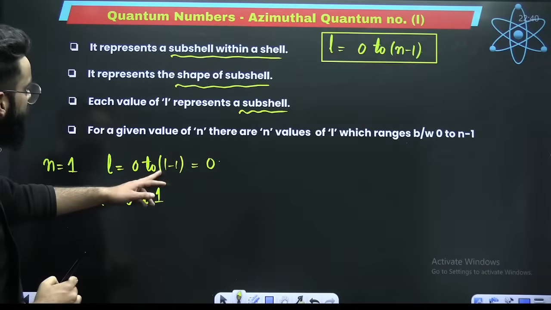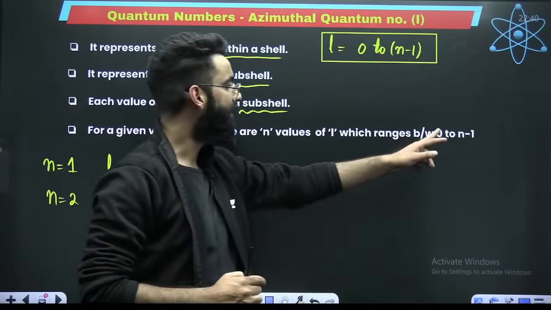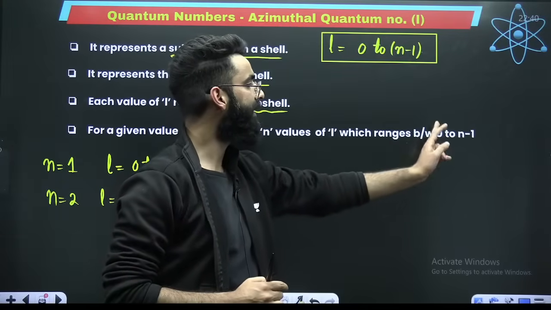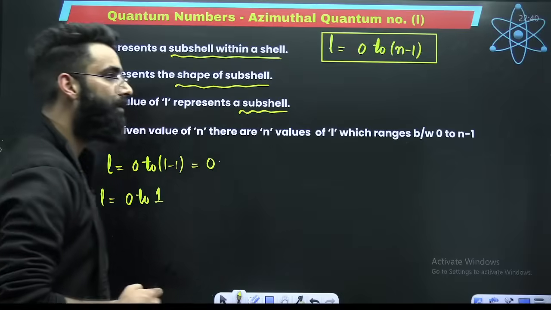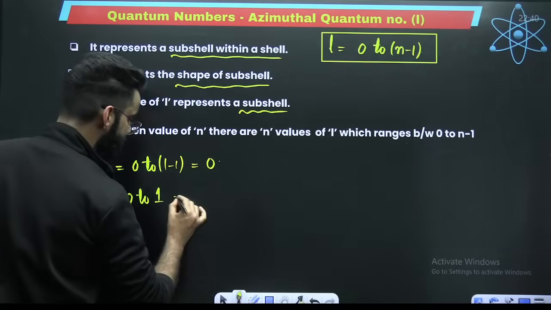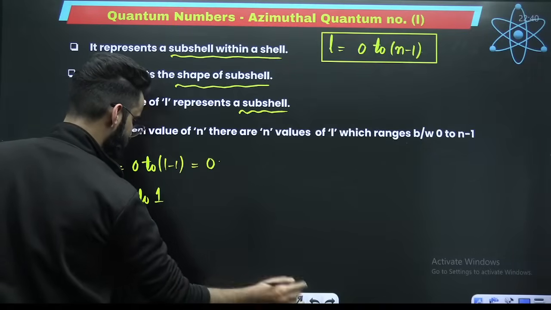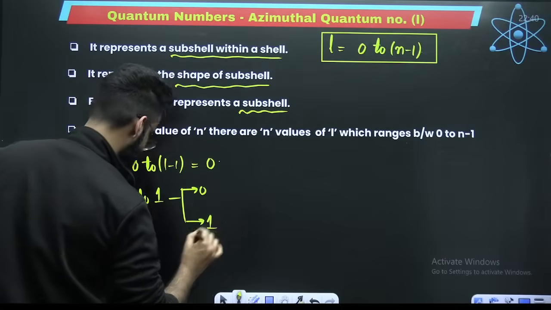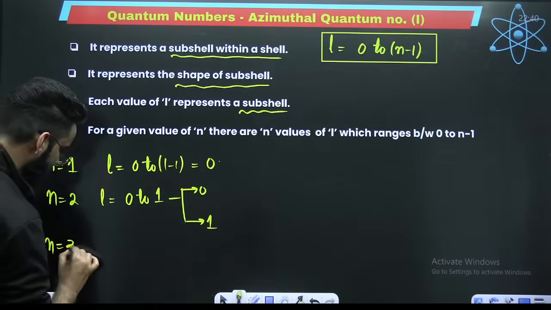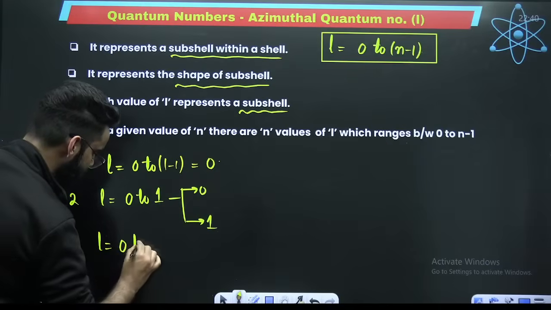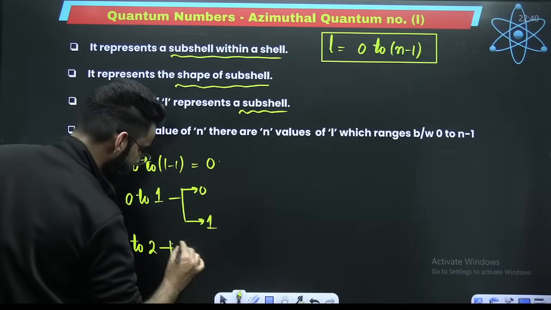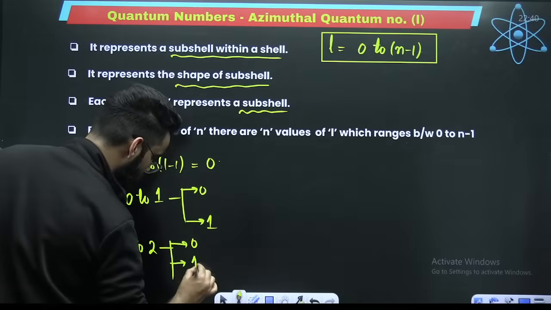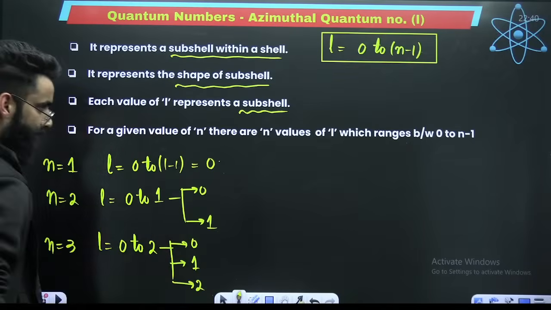For n is equal to 2, l is between 0 to n minus 1, right? 0 to 2 minus 1, that is 0 to 1, which tells you l can be 0, l can be 1. For n is equal to 3, l will be 0 to 3 minus 1, that means 0 to 2, which tells you it is 0, 1, and 2, right?